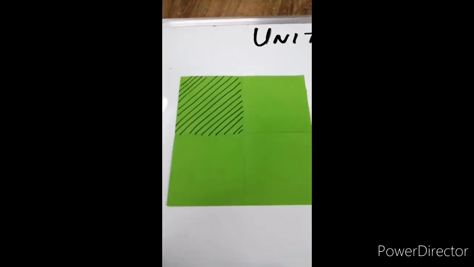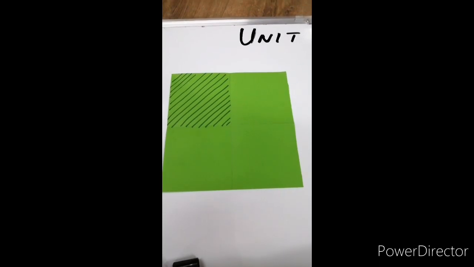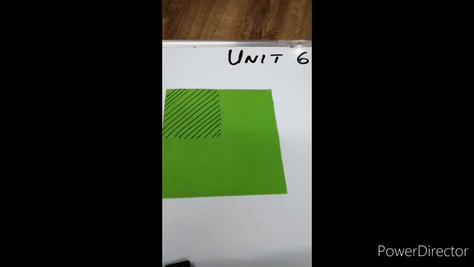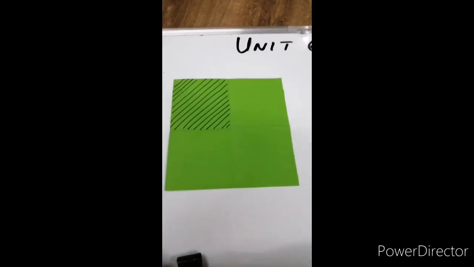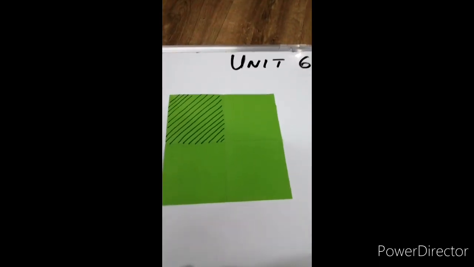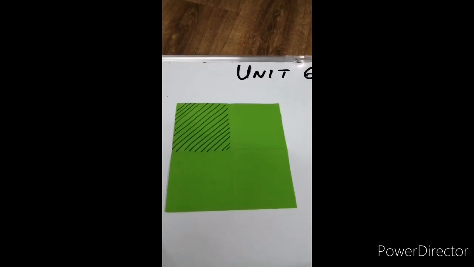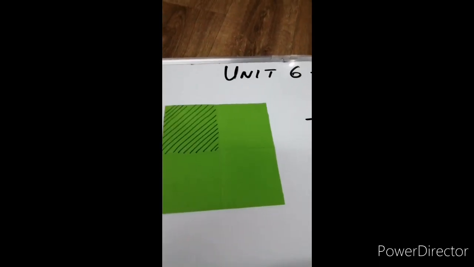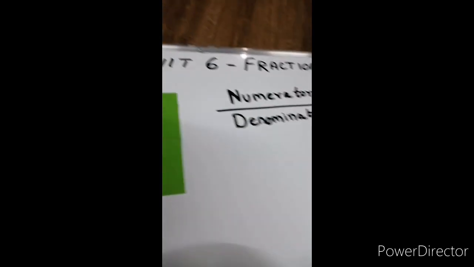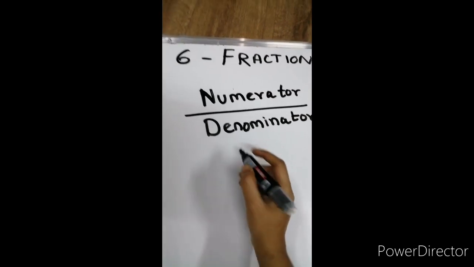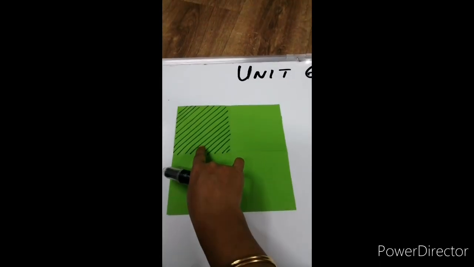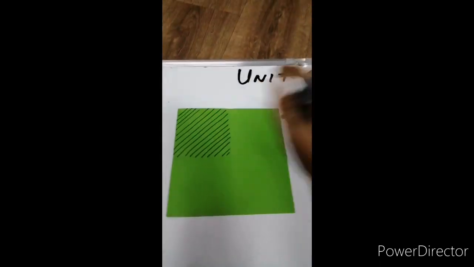Have you shaded the top part of this paper? So, there are 4 equal parts and we have shaded just one part out of it. So, what is the fraction for this? What is a fraction, by the way? Fraction tells us how many parts we have from the whole. So, here how many parts do we have? We have one part, right? So, the numerator always should be the part which we are taking. We have taken this part and we have shaded it. We have taken just one part and shaded it.